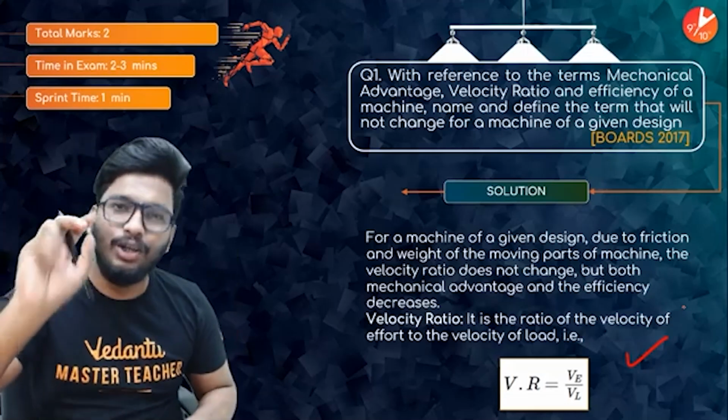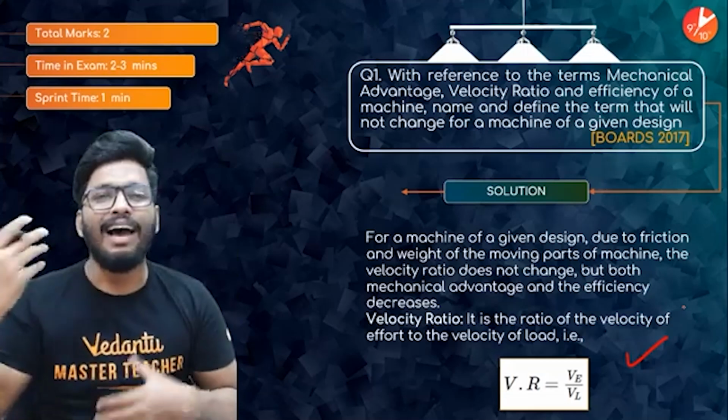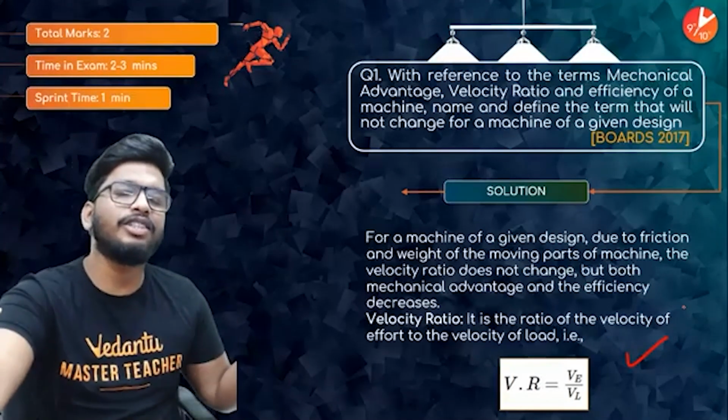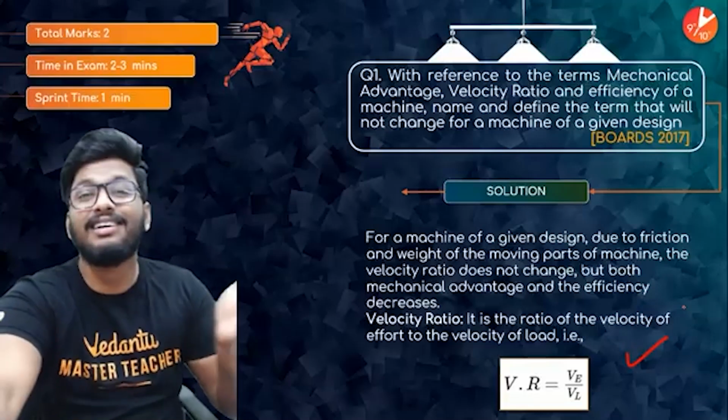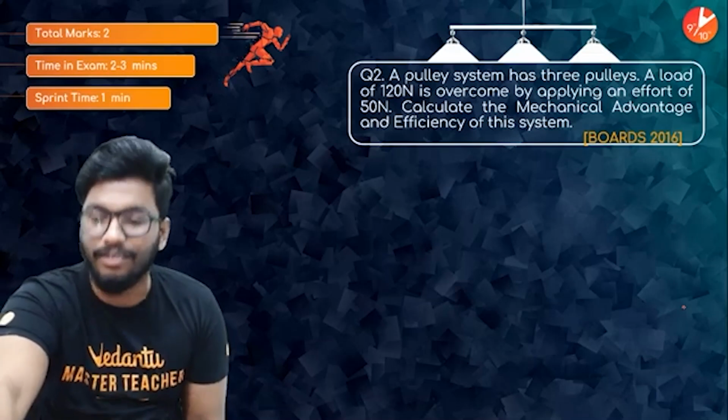depend on two other things, because generally we don't consider the friction between the ropes and the pulley, and we also don't consider the weight of the pulley as well. But if you were to consider that, velocity ratio is the only one thing that is going to remain constant, whereas mechanical advantage and efficiency would definitely differ.